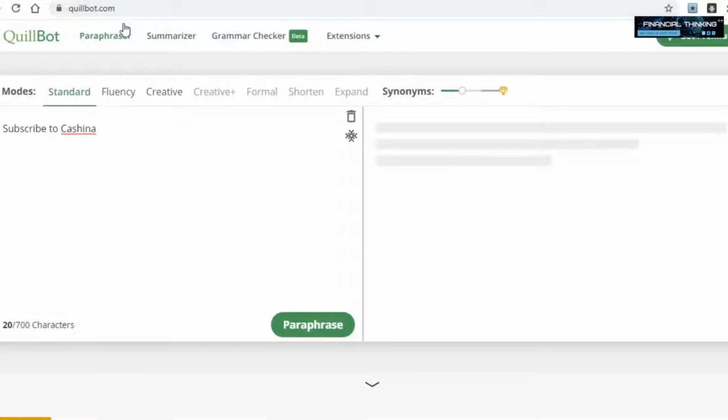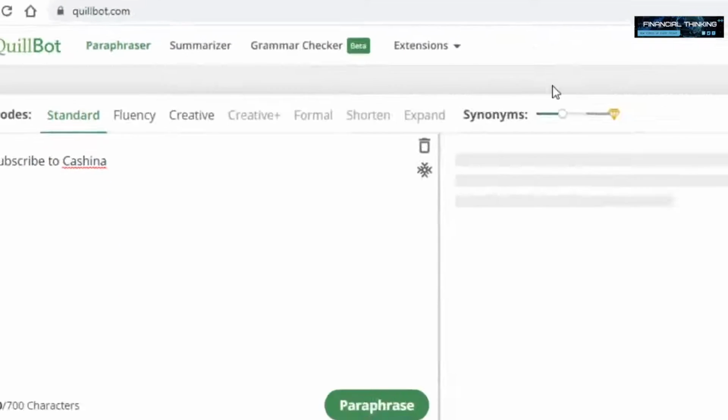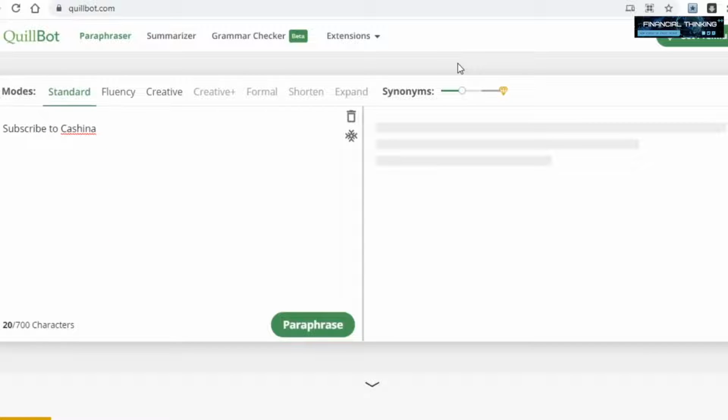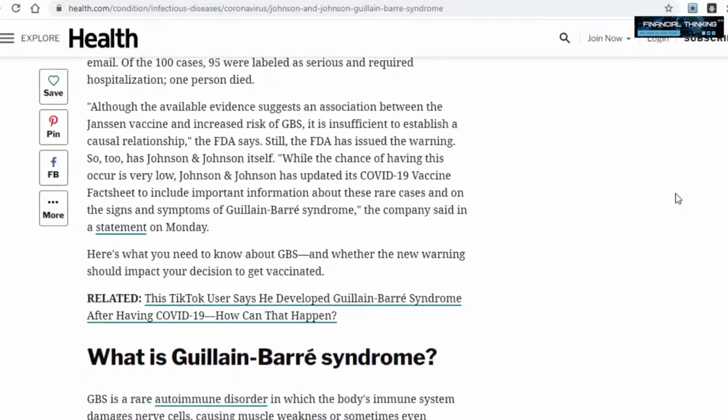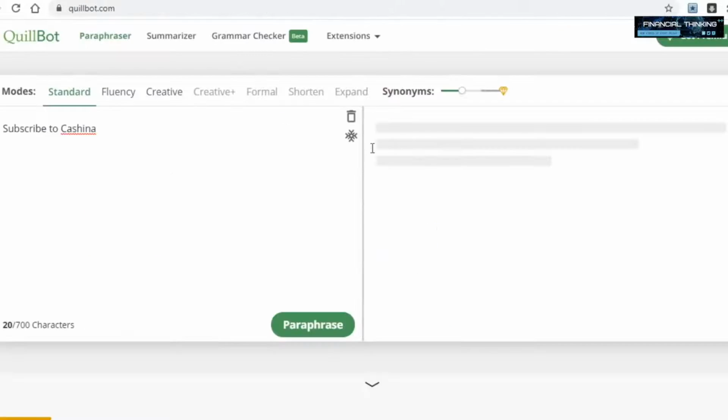That site in question is called quillbot.com. I have shown this time and time again in some of my recent videos because it's such a good platform. For those of you who don't know this, Quillbot is a software that can rewrite text for you in literally a few seconds. And you need this platform since you can't use the original article from Google News due to copyright infringement. But if you rewrite it either yourself or with this tool right here, it will become 100% unique and you will be able to use it and make money off of it, which is precisely what we are going for, even though you didn't write it yourself.